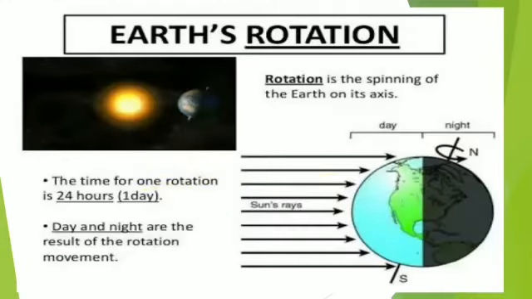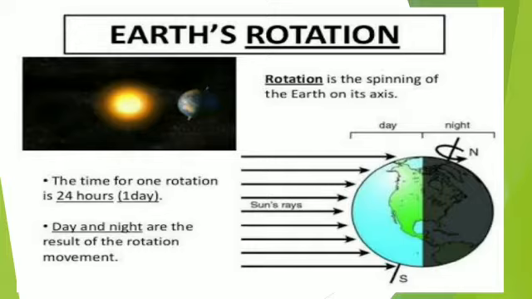Now we will see with the help of a figure. Rotation is the spinning of the Earth on its axis. The time for one rotation is 24 hours, that is one day, near about one day. Day and night are the result of the rotation.